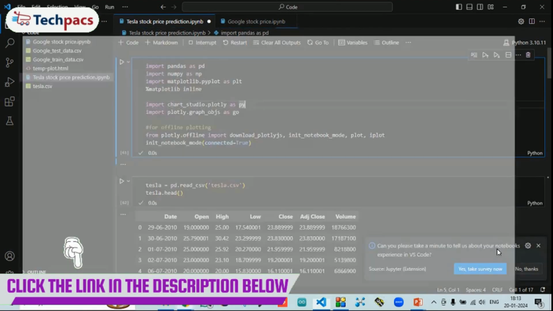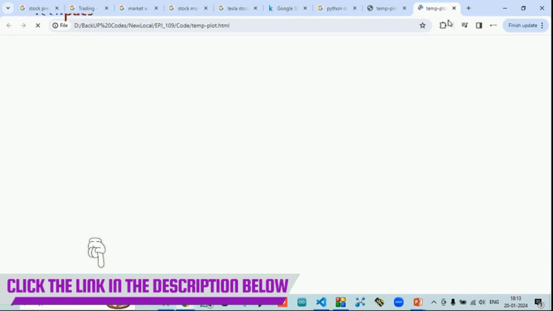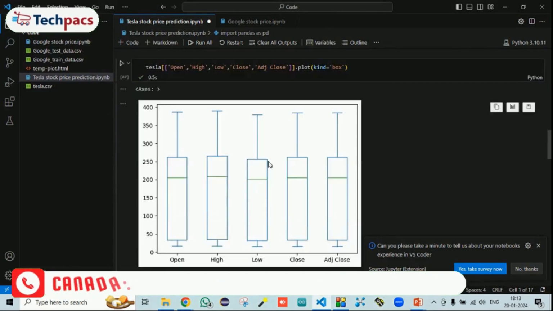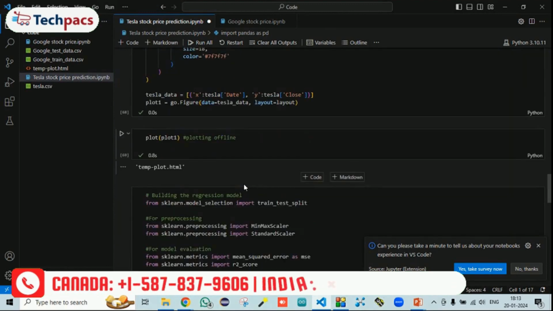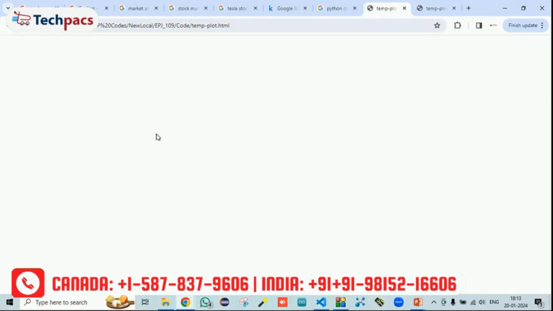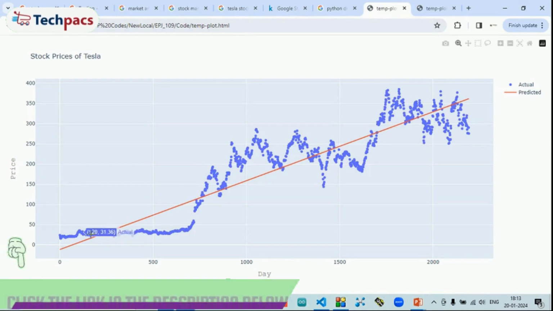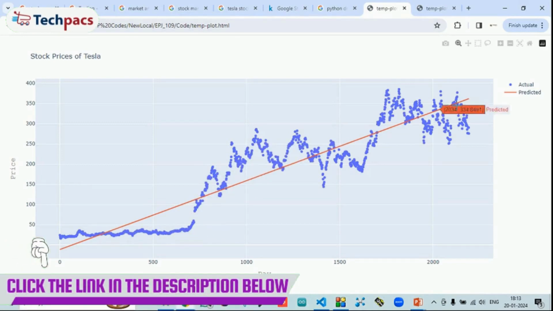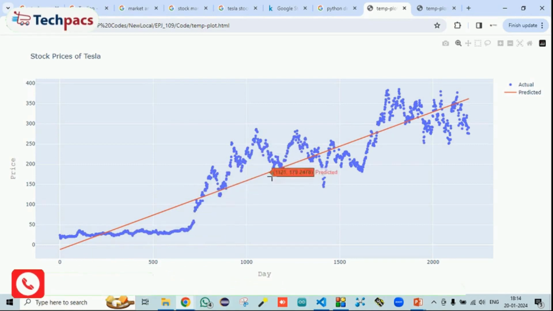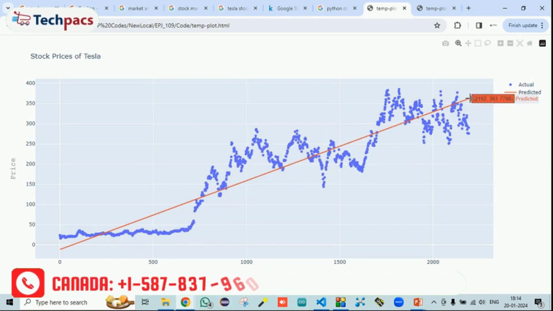You can see that when the code is running, it shows the results that are calculated. Let's start from the beginning. Here is the graph that I have already shown. After that, where the data was split, it shows what exactly the data was. Here is the initial graph that we got. This blue line is the actual data, and this red line is the predicted outcome from the system. This is after the linear regression, showing the trend for the stocks and what the future prediction will be.